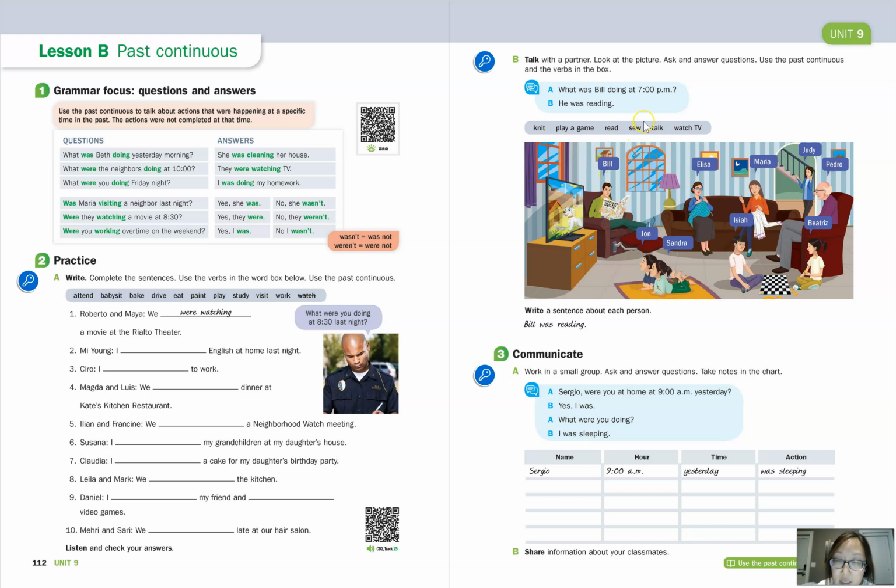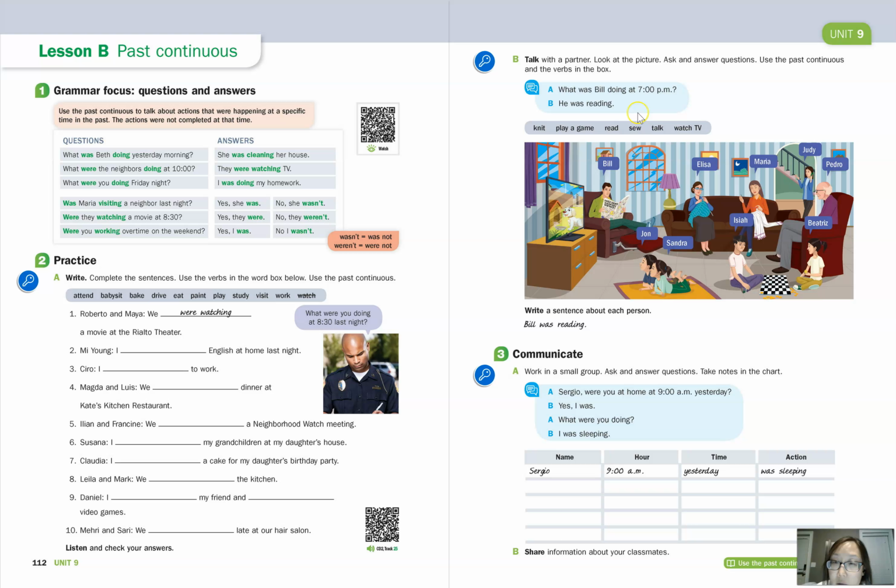The next activity is sew. And we can see that Maria is sewing. So we can ask, what was Maria doing at 7 p.m.? Okay, and we can answer, she was sewing. She was sewing. Okay,